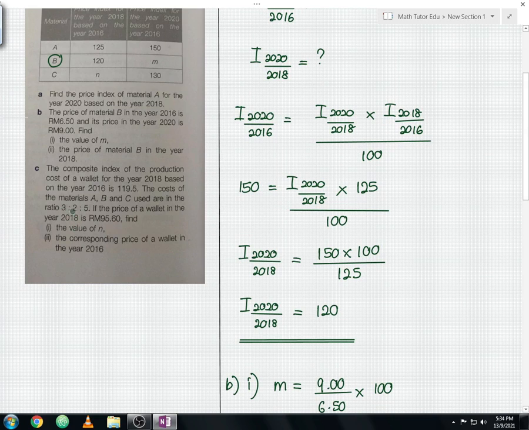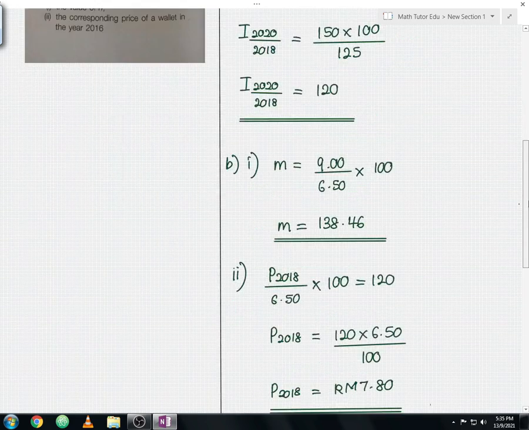which is 3:2:5. Okay, all information is available. Your composite index is available, your weightage is available. The only thing which is left is the value of n. One of the price index values is missing. Okay, so this is the problem of the question C part 1. So from here, to solve the question C part 1, we are still going to apply the composite index formula, and by using the composite index formula we should be able to find the value of n. Okay, so let us begin our discussion for the question C part 1.